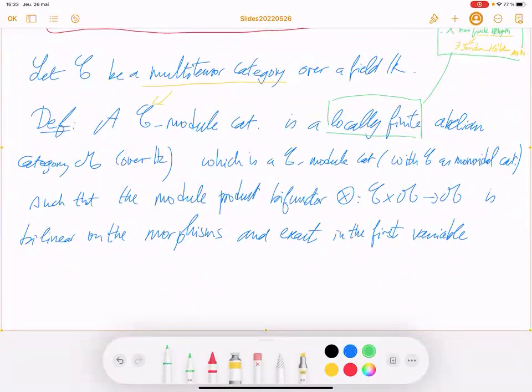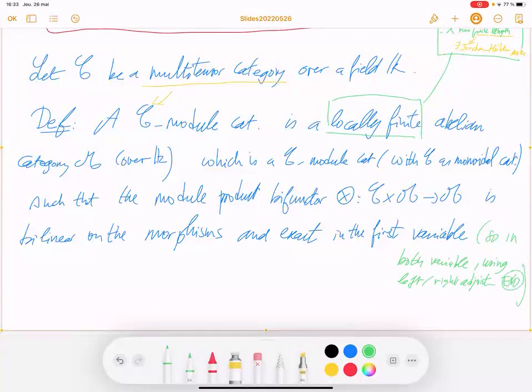And so, in fact, in both variables, using left and right adjoints. This is an exercise.